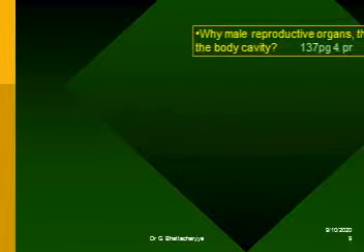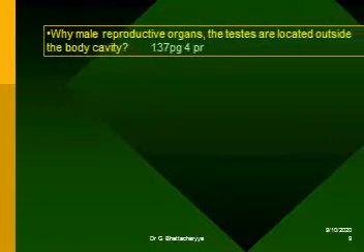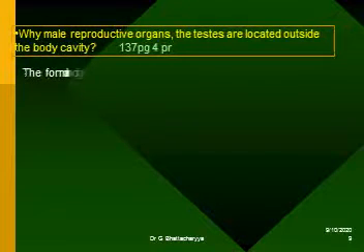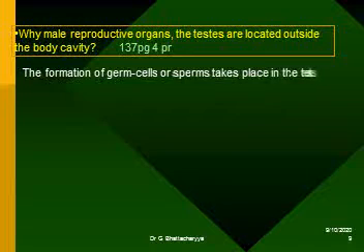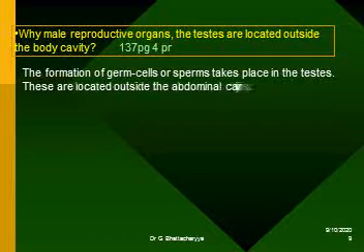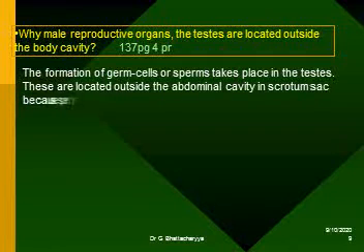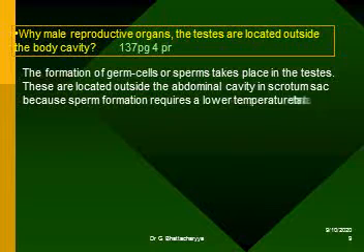In the male reproductive organs, the testes are located outside the body cavity. The formation of germ cells or sperms takes place in the testes. These are located outside the abdominal cavity in the scrotal sac because sperm formation requires a lower temperature than the normal body temperature.